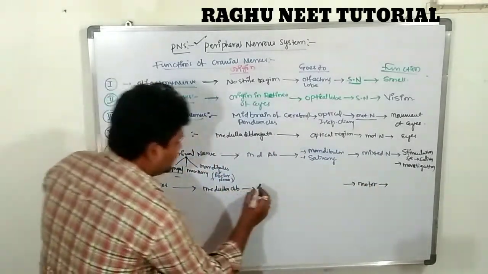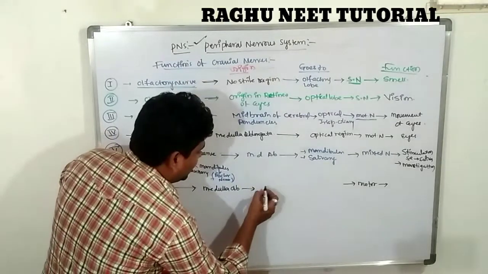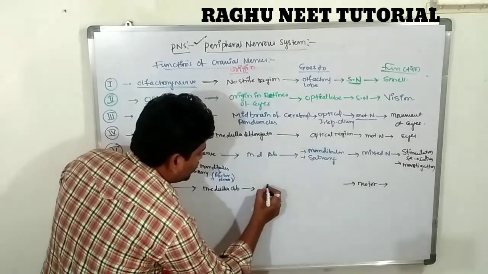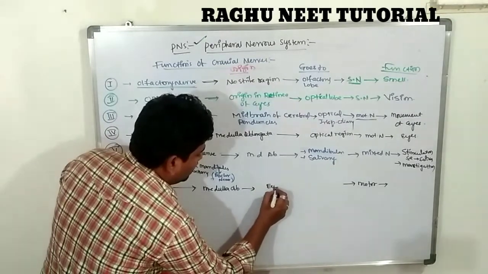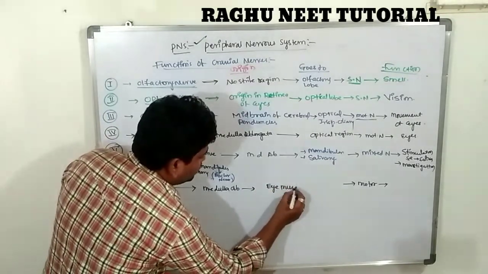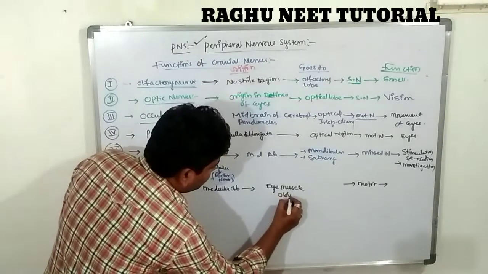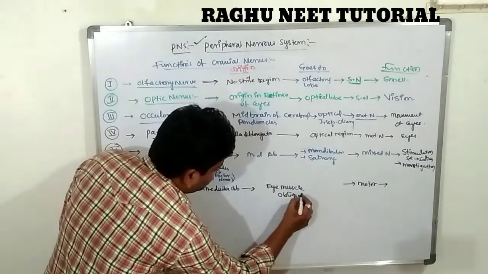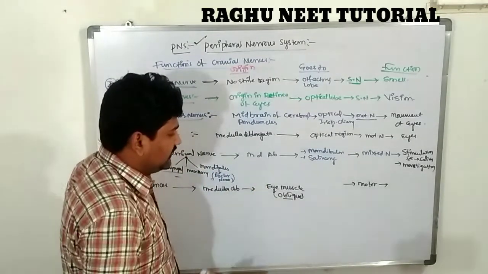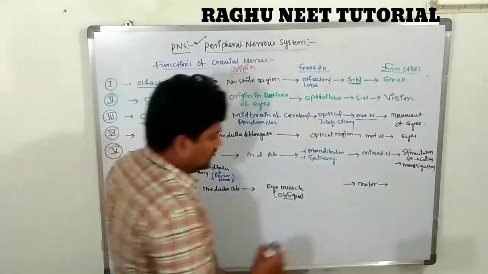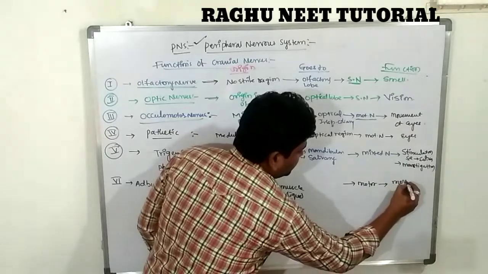So it is acting on what? These go to the eye, the eye muscle. Which muscle? The oblique muscle of the eye, for the movement of the eyes. It is also useful for the movement.